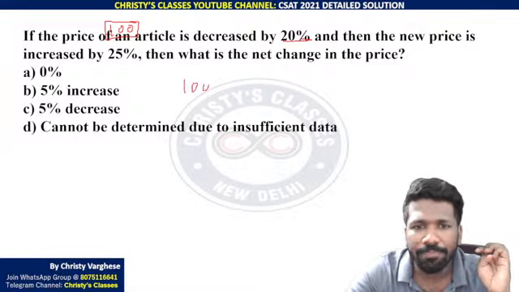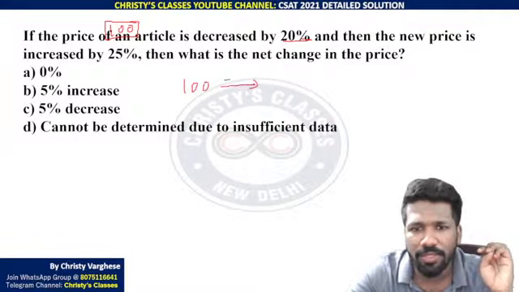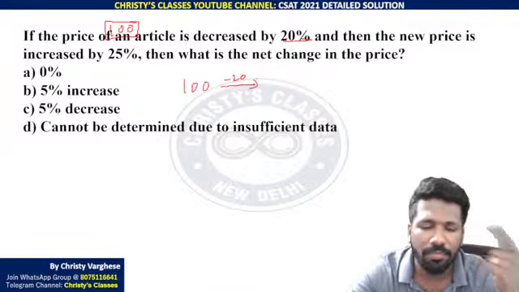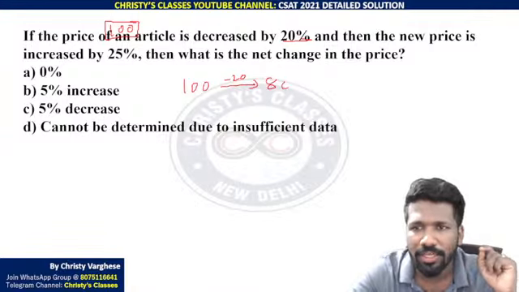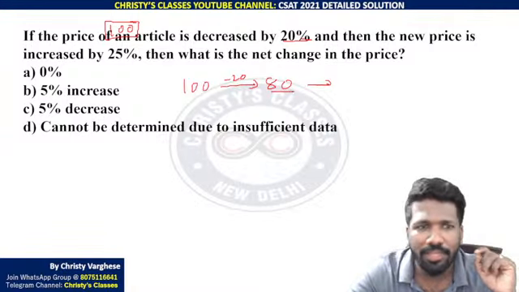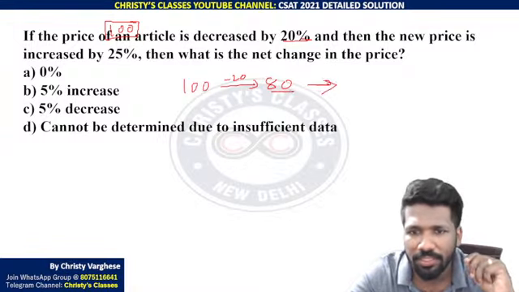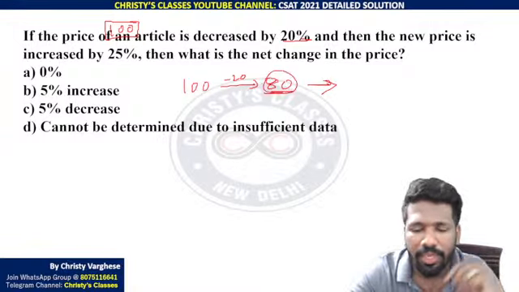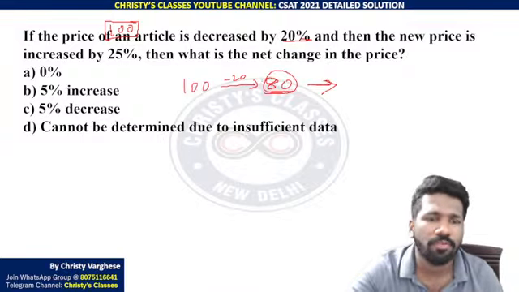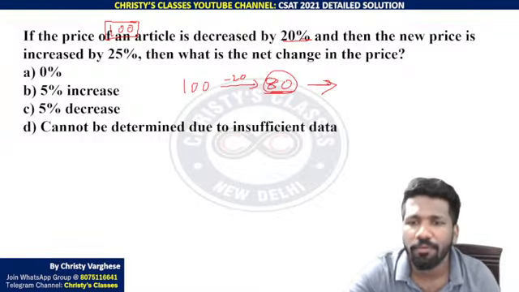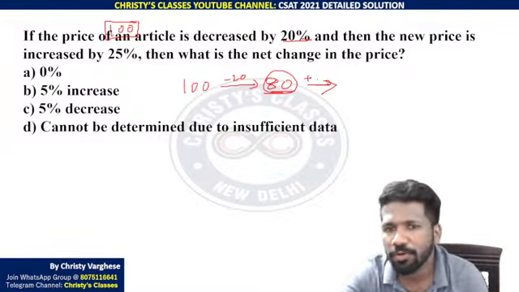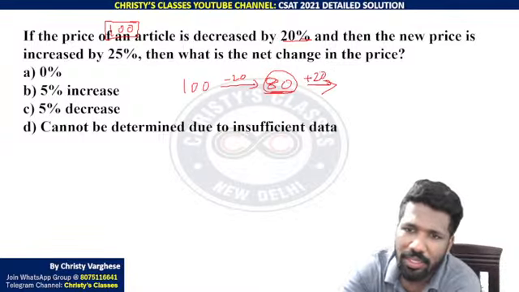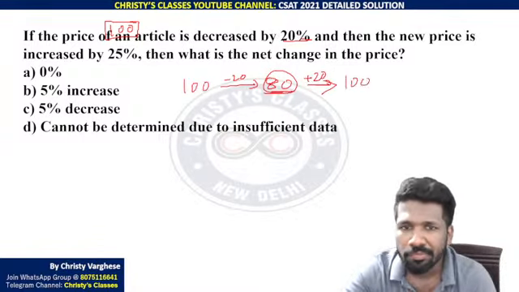So 100 is the price. Decreased by 20% means 100 minus 20, because 20% of 100 is 20 itself, so that is 80. And then new price 80 is increased by 25%. Mental math I have taught you. 25% of 80 means a quarter of 80, which is 20. 80 plus 20 is 100.